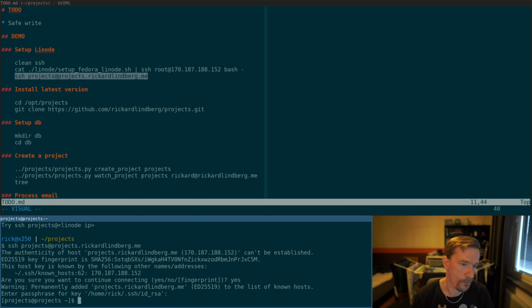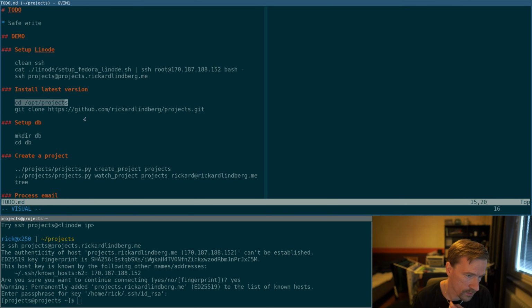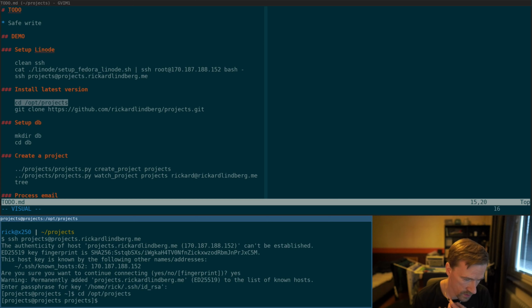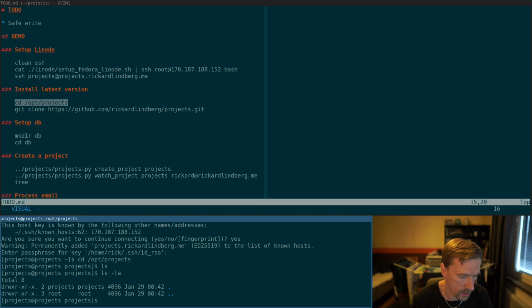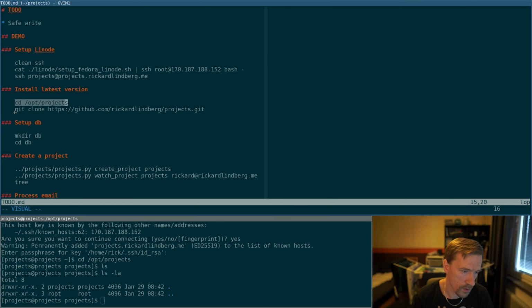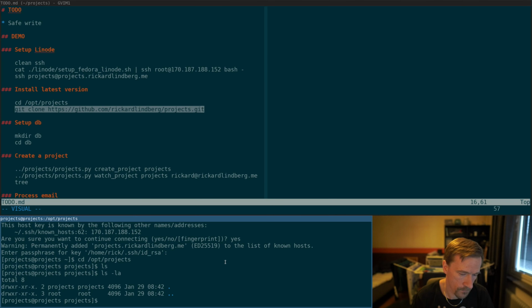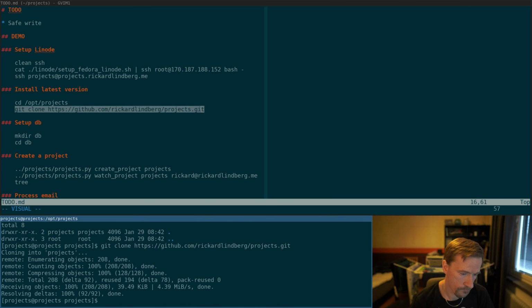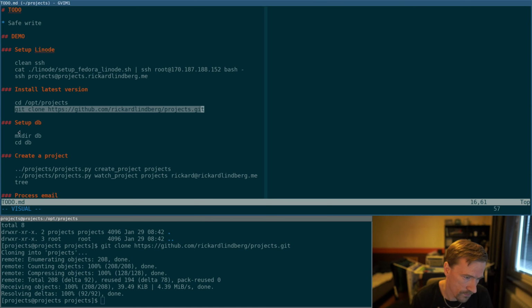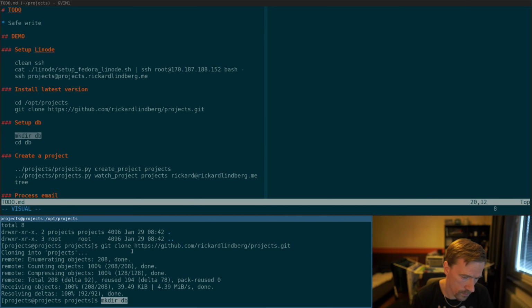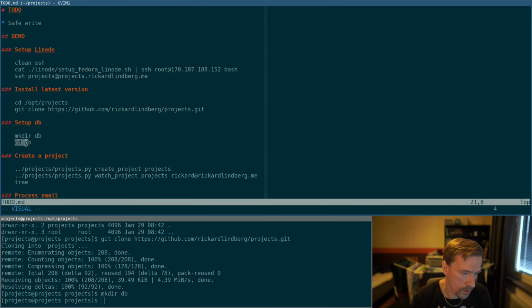Seems to work. And now I can go to this project's folder. This is the folder set up to host this project, and there is nothing here right now. So let's clone the latest version of projects. There we go. When you run projects, it assumes that the database, or the file system, is stored in the current directory. So let's make a directory for our database and go into that directory.